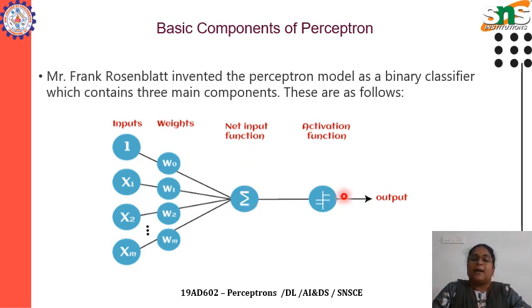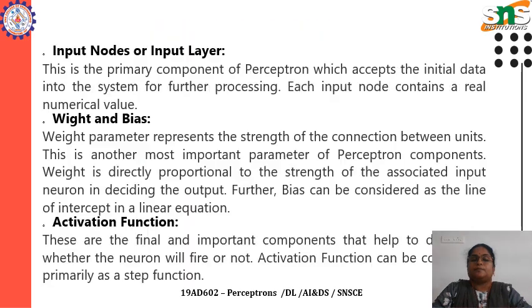Then this is given to the activation function. The activation function is mainly used to check whether the neurons are performing their functions or not. Then the result will be transmitted to the output. This is the main basic component of perceptrons.